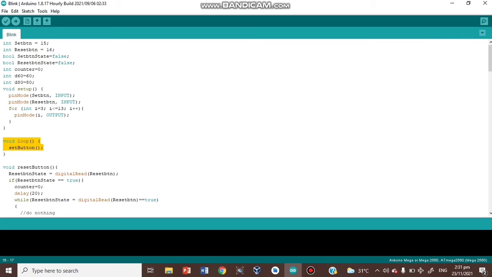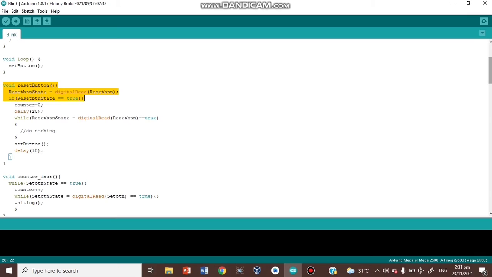Void loop set button. Void loop set button is when you click this, the sequence is going to loop. Then void reset button. If the reset button is true, then it is going to reset. Then magde-delay siya ng 20 seconds. While the set button naman ay may delay na 10 seconds.